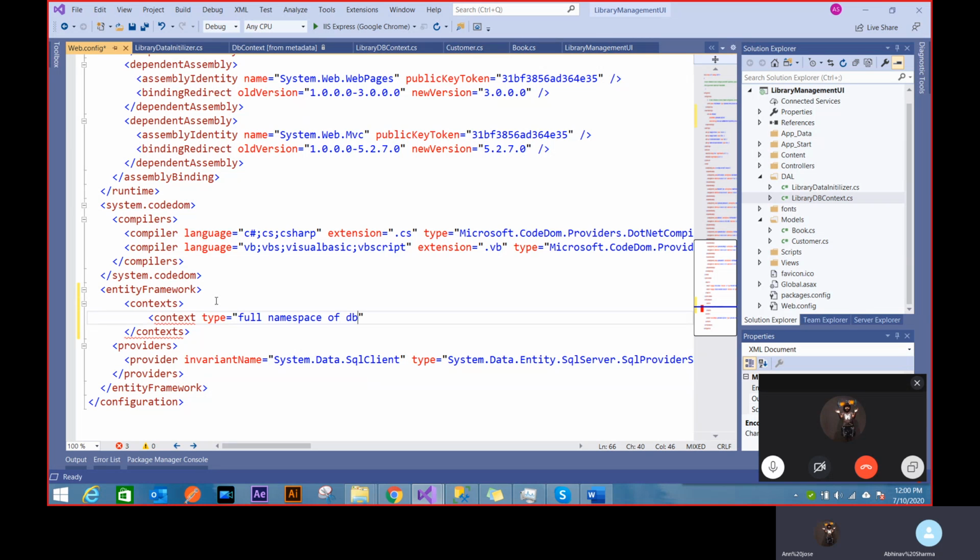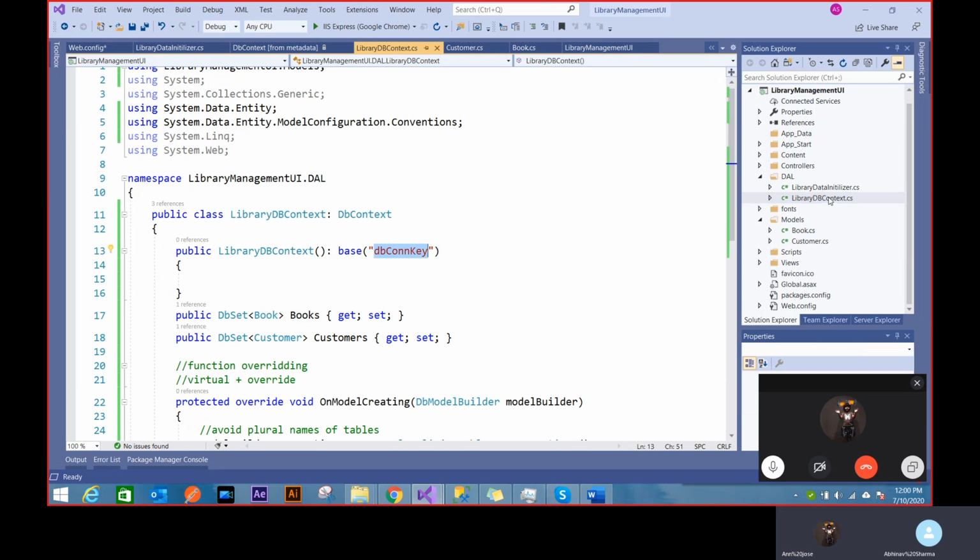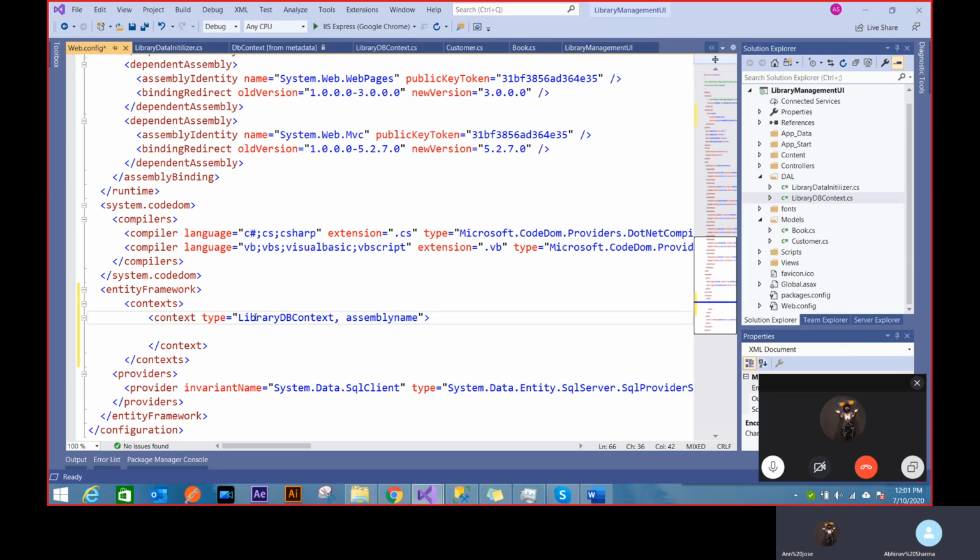Namespace of your DB context class, comma, assembly name. So the type is the full namespace of the DB context class. My DB context class is the library DB context, and I can't just write library DB context. That'll be wrong. I want the full context name.